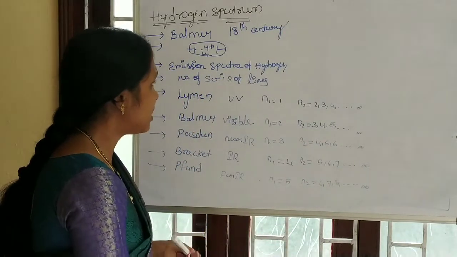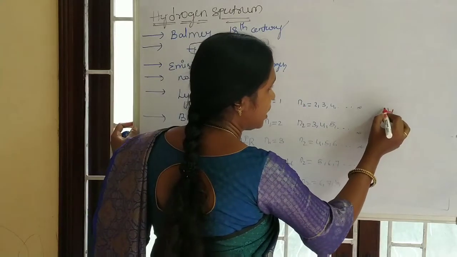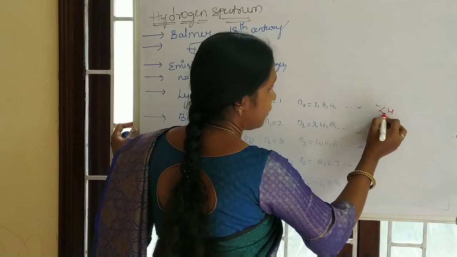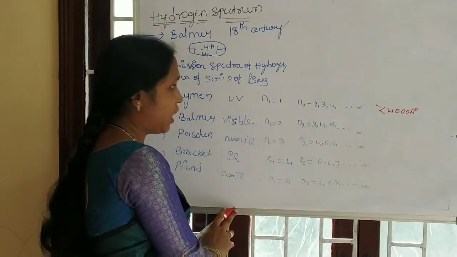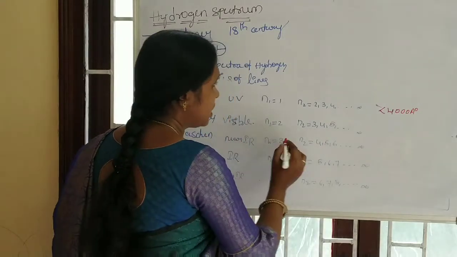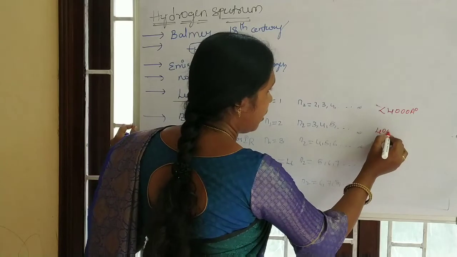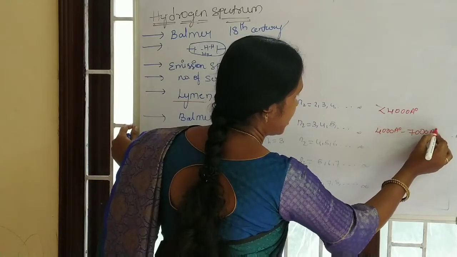Here, if we take the wavelength, the wavelength region observed for the Lyman series is less than 4000 angstroms. And the visible region is between the wavelengths 4000 angstroms to 7000 angstroms.